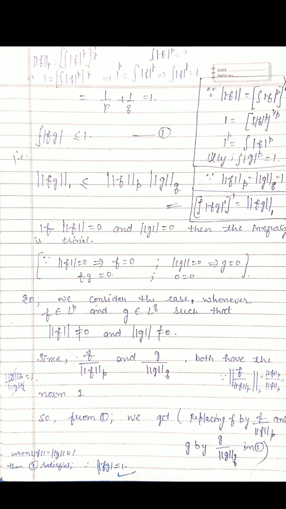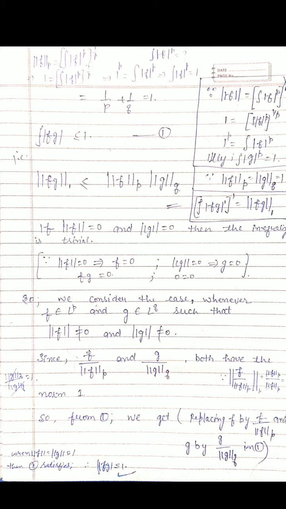So dear students, now look at this part. What we do, we use the previous calculation, because there we were taking norm f equal to 1, norm g equal to 1. So here we make two vectors of the same type, meaning vectors having norm equal to 1. So we take f by norm f_p and g by norm g_q.